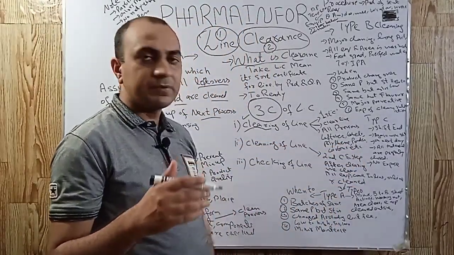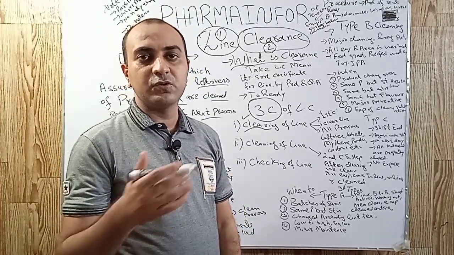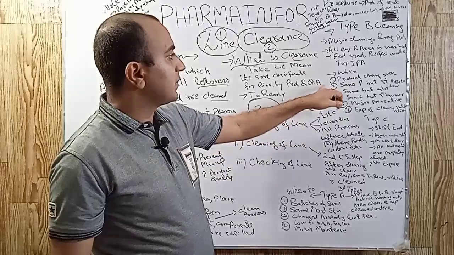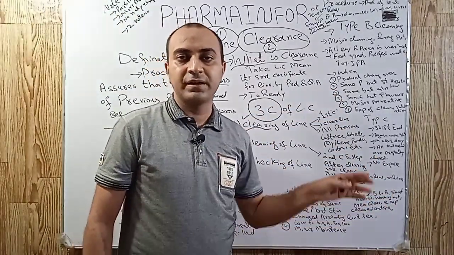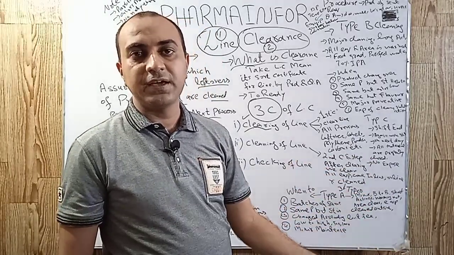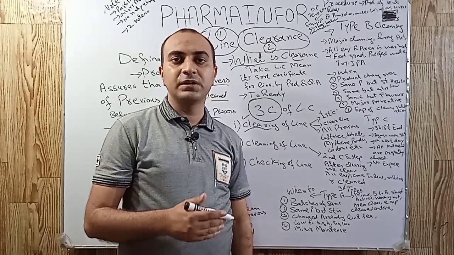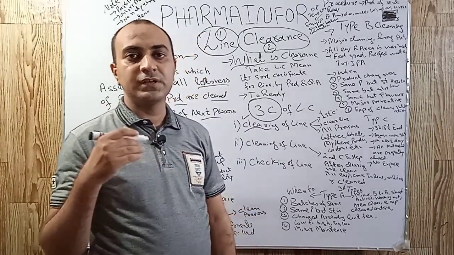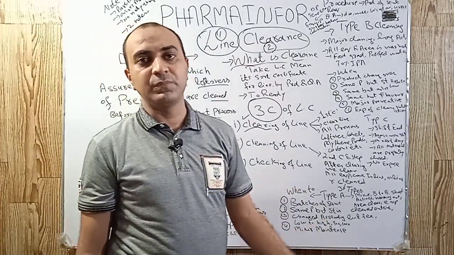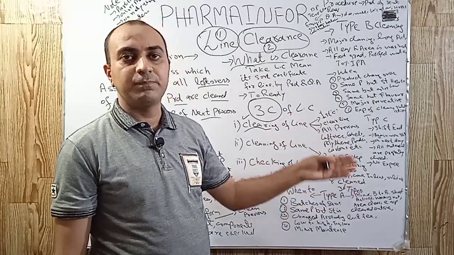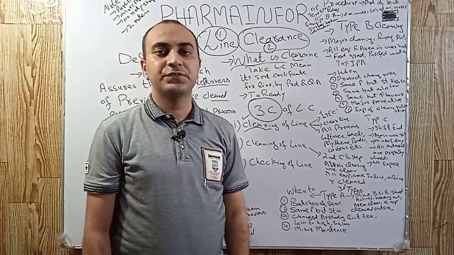Basically, sometimes it creates confusion whether type A, B, C are major cleaning or minor cleaning, because some companies consider type A as major and some consider type A as minor. So do not get confused, it depends upon the company's internal SOPs. You can say either type A is major or type B is major, but the procedure and requirements will be the same.